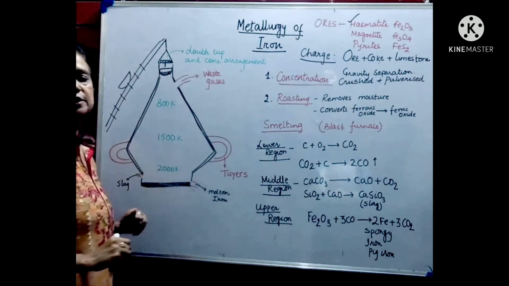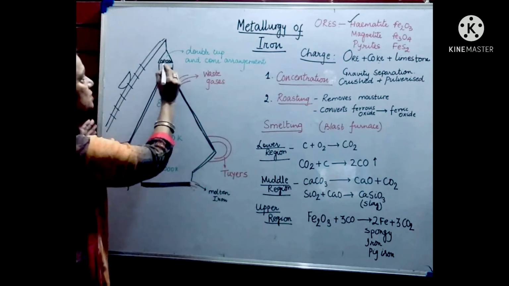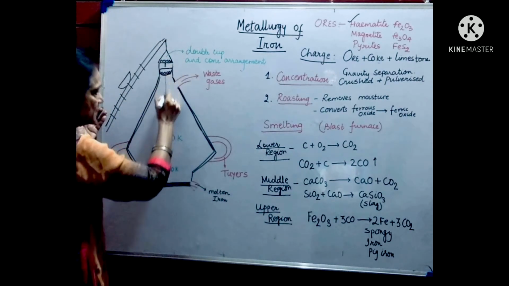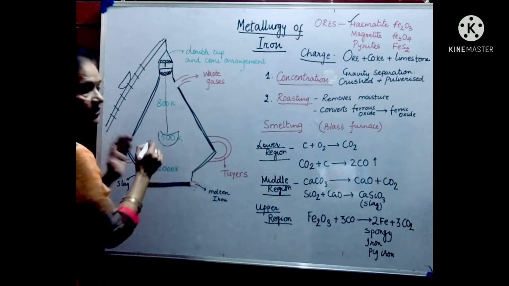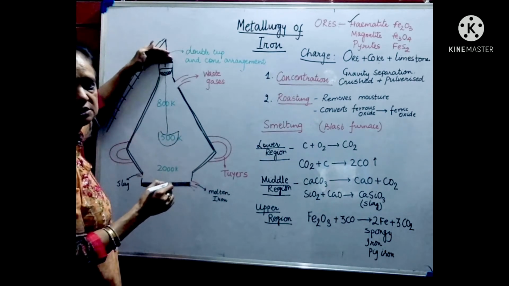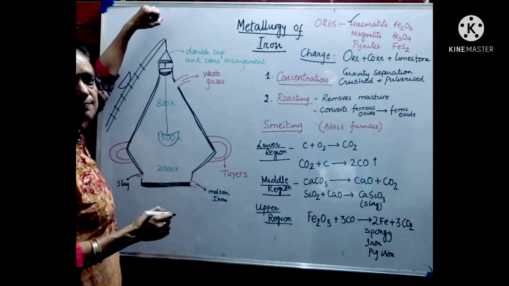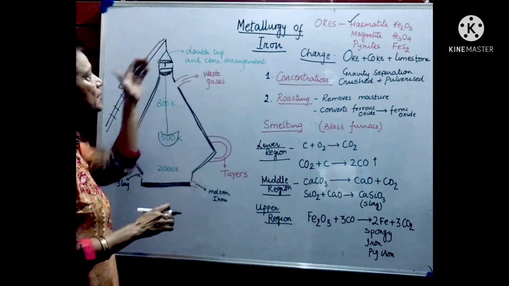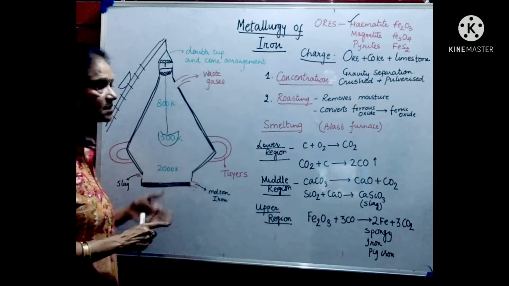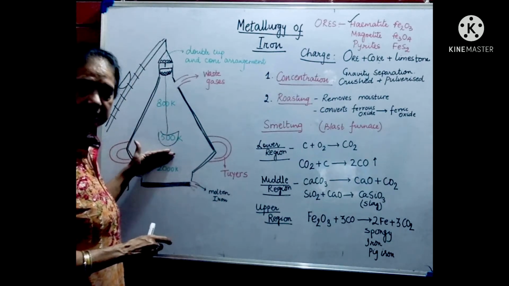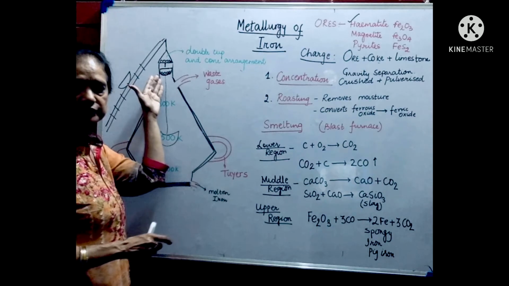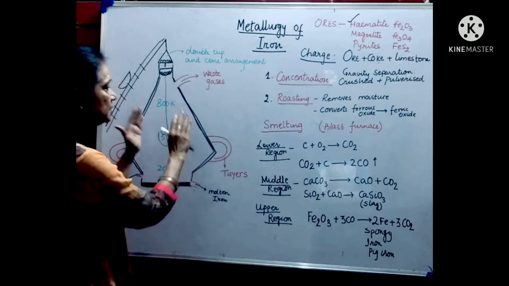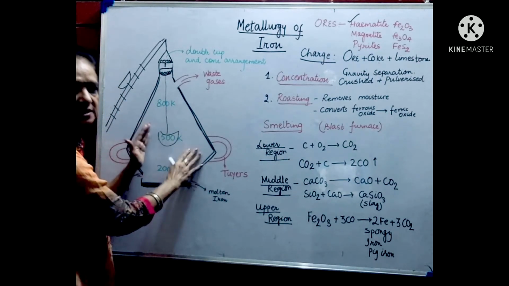So the cup and cone arrangement is a pulley arrangement in which if the ore is put here, it will tilt into the cup. The cup is going to come down into the furnace. When the cup comes down, cone closes the door of the furnace. When you pull the pulley upside, then cup comes up and closes the door of the furnace. So the cup and cone arrangement has two objectives. Number one, it throws the charge inside the furnace and keeps the door of the furnace always closed so that the hot gases do not escape and the temperature inside the furnace remains the same.